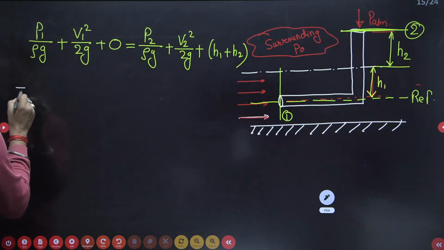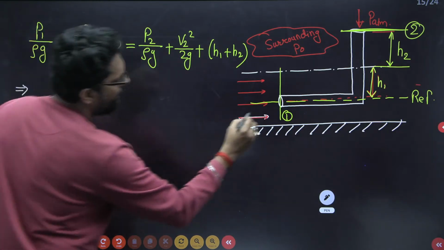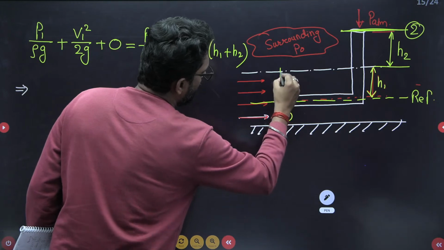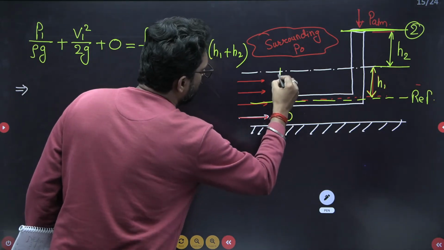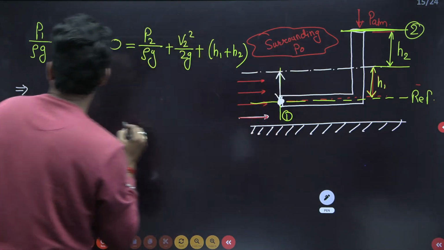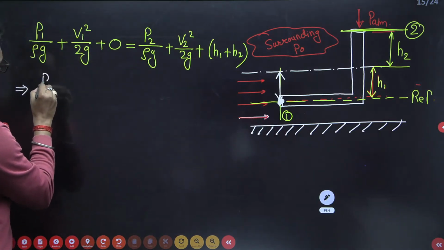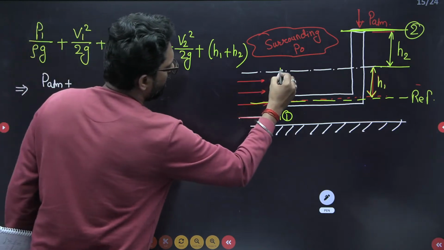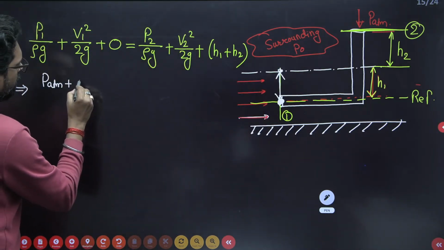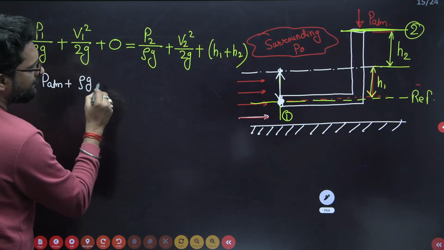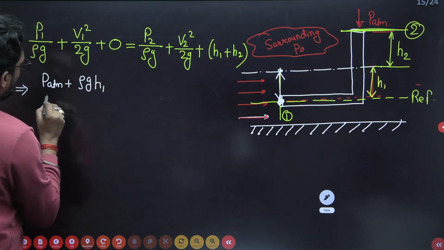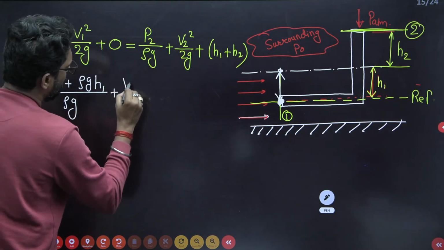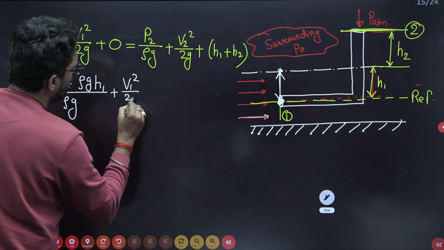What is P1? What is the pressure at this point? Pressure due to this fluid plus pressure due to the atmosphere. So P atm up to this point plus rho g height H1, divided by rho g, plus v1 square upon 2g.